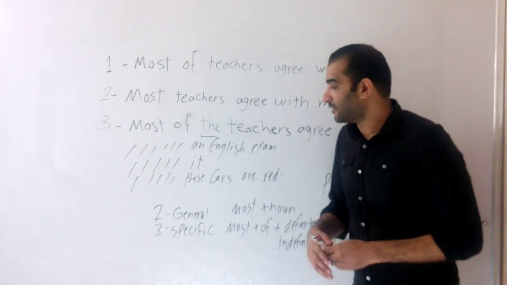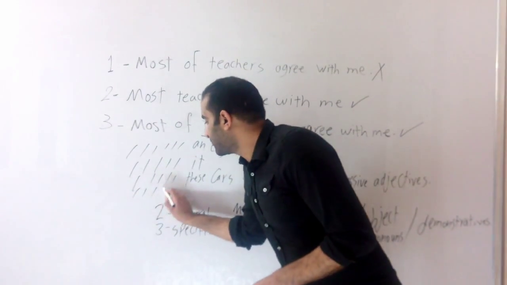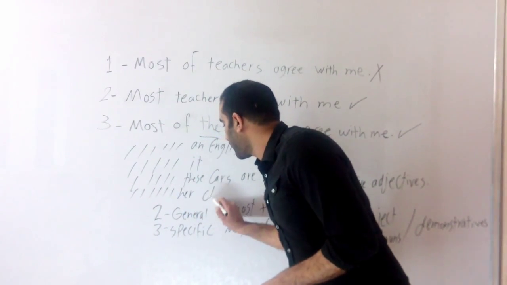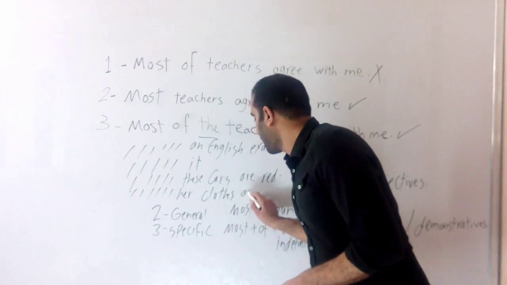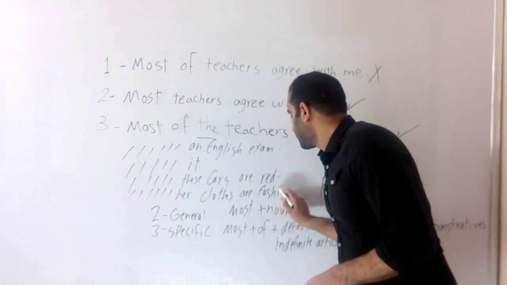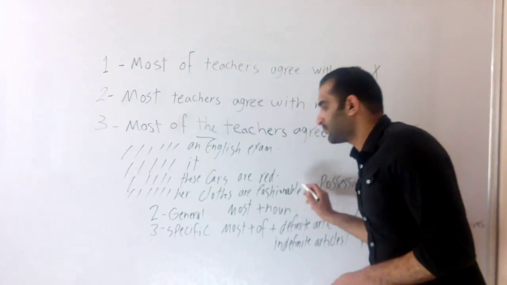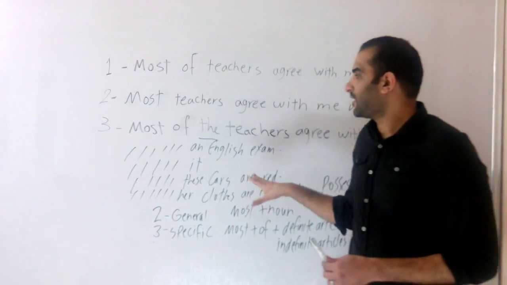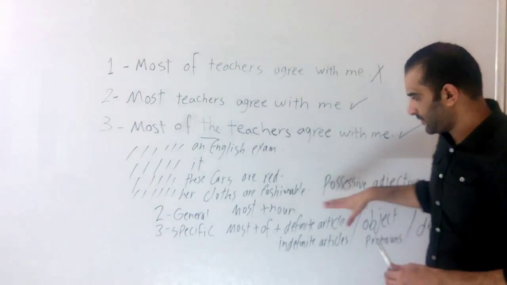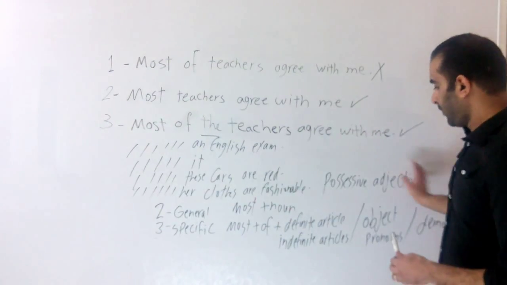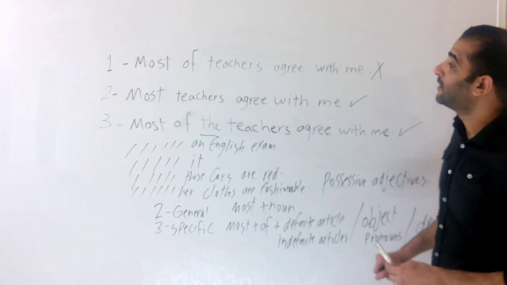I'll give you an example. Most of her clothes are fashionable. Now, if we're speaking specifically, we can use most of plus one of these categories.